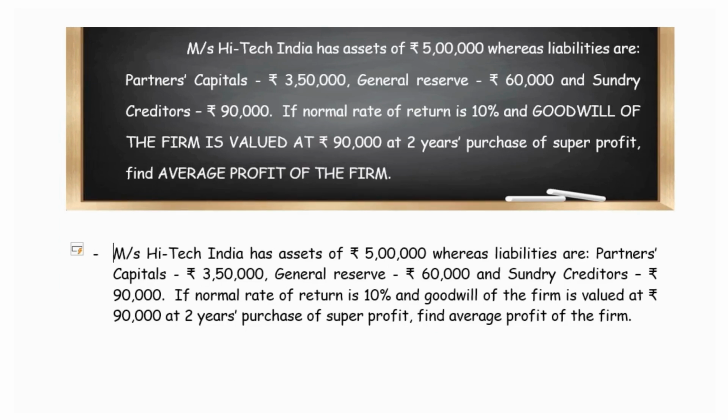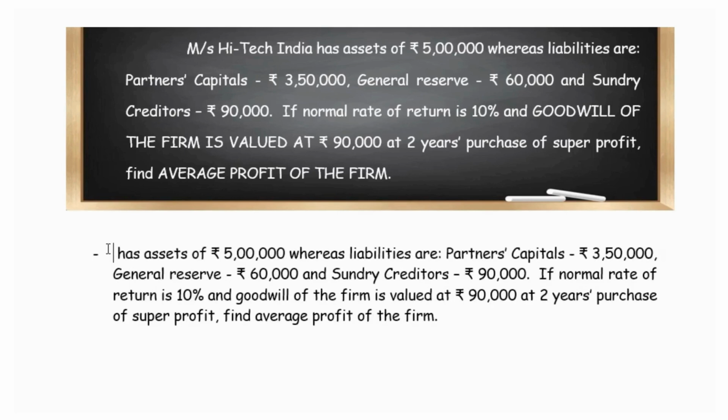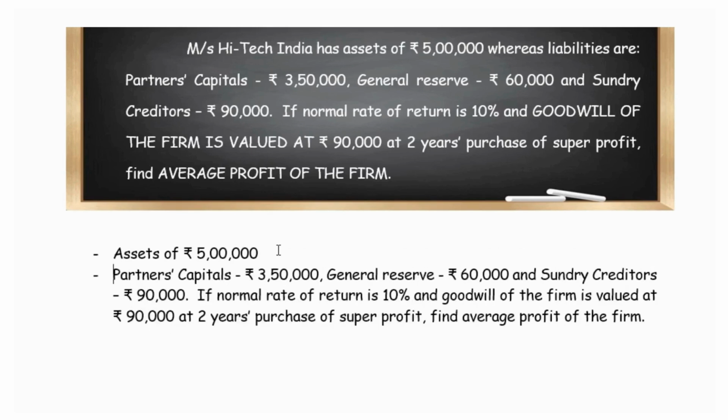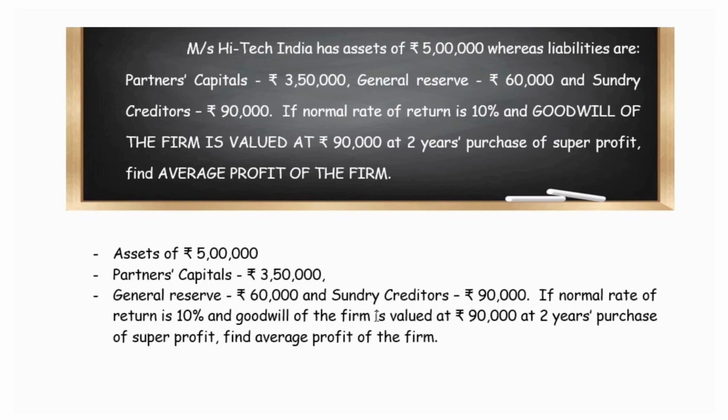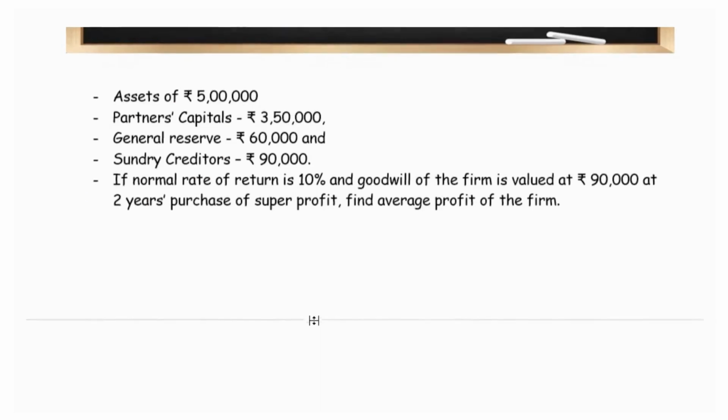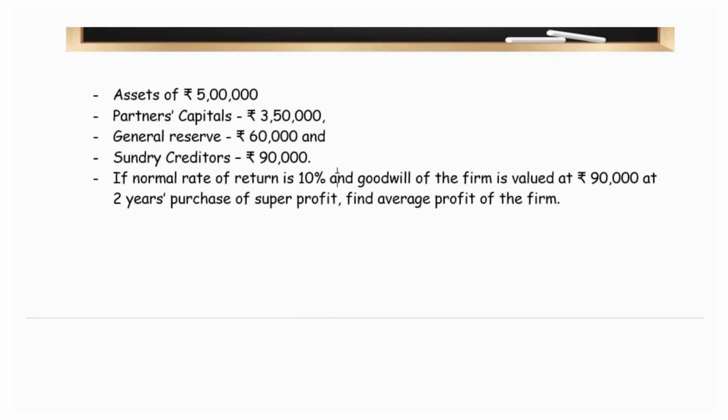Now as usual, let us break down the question details. Here in this question we are given assets 5 lakhs, partners capitals are 3,50,000, general reserves is given, sundry creditors are given, and the normal rate of return, the expected business returns, is given as 10%.